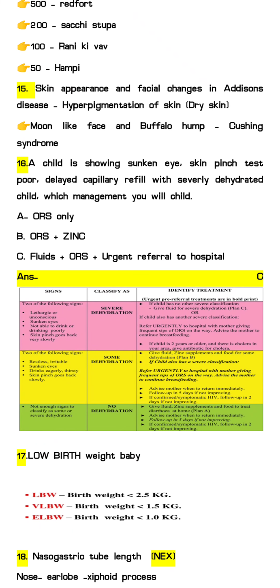Next question, 16: a child is showing sunken eyes, poor skin pinch test, delayed capillary refill, a severely dehydrated child. What management will you give to the child? As we know, according to the severity we have diarrhea management, like plan A, plan B, plan C. So if the baby is severely dehydrated, the answer will be C. We will give fluid, ORS, and urgently refer to the hospital.